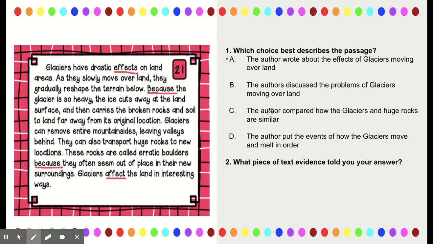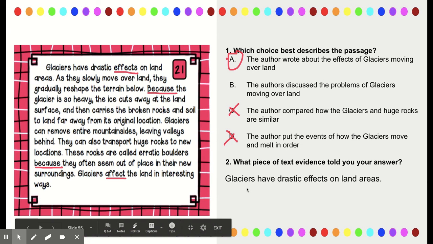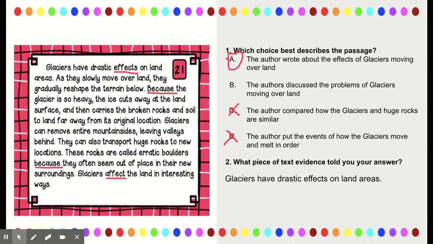Okay? The author compared how glaciers and huge rocks are similar. No. The author put the events of how glaciers move and melt in order. No. So these are probably where we had it narrowed down. The best choice here is A. And then remember, kiddos, I need to justify with word for word evidence. So glaciers have drastic effects on the land. I picked that on land areas. Pick that very first sentence.